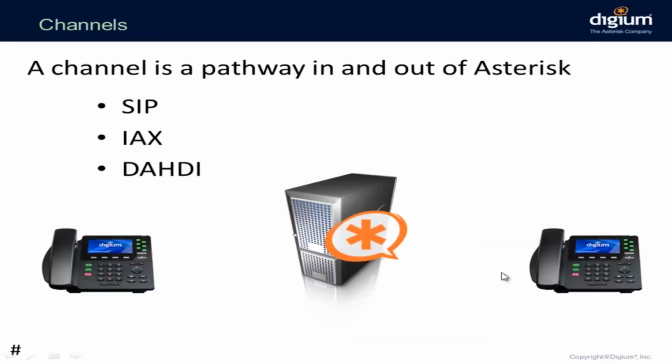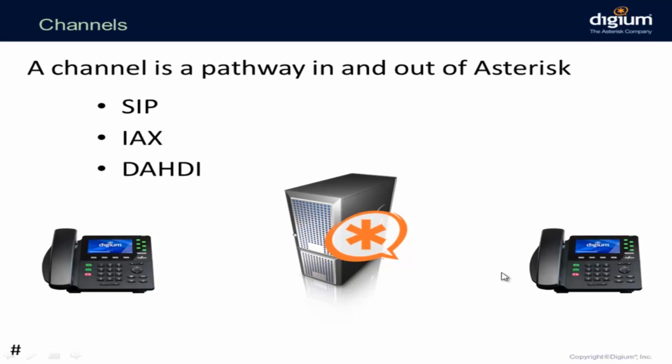Now, let's talk about another concept that is very, very important in Asterisk, and it's a channel. What is a channel? It's a pathway in and out of Asterisk. It allows you to interchange media with Asterisk. And Asterisk can handle multiple channel types. Here are just some of them: SIP, the SIP protocol; IAX, the Inter-Asterisk Exchange protocol; DAHDI, if you want to connect analog or digital cards to your system.